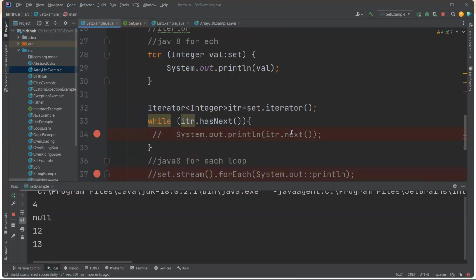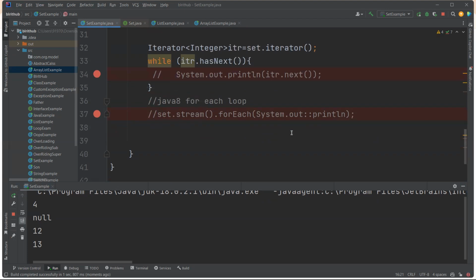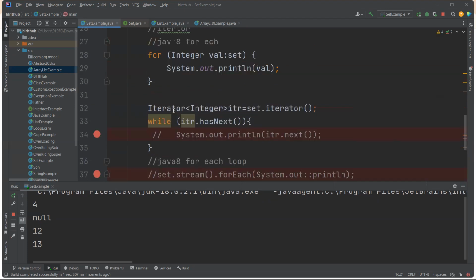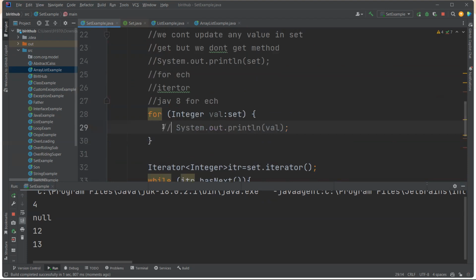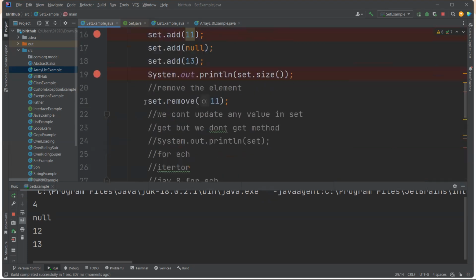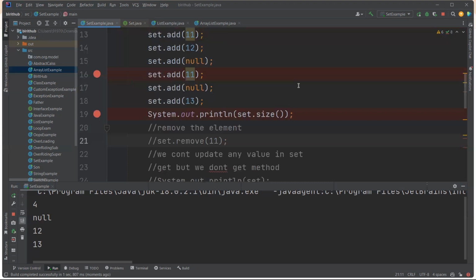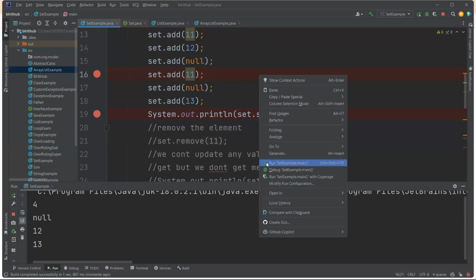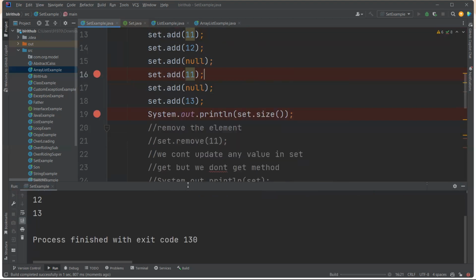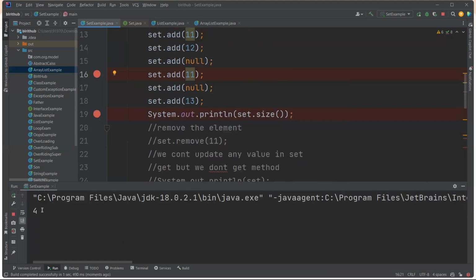You know, it printed. I think it's taking time or something. Okay, anyway, now I don't want this, I don't want to remove also. Now I want the size of this set. What is the size? One, two, three, four elements, because the null value is a duplicate and the 11 value is a duplicate. It won't allow them. See, four. That is the size.